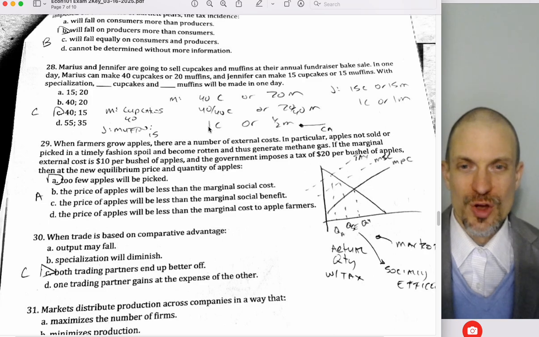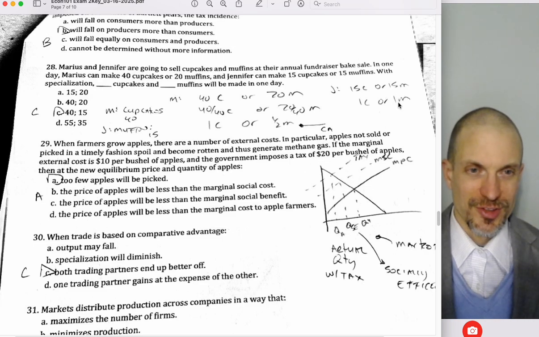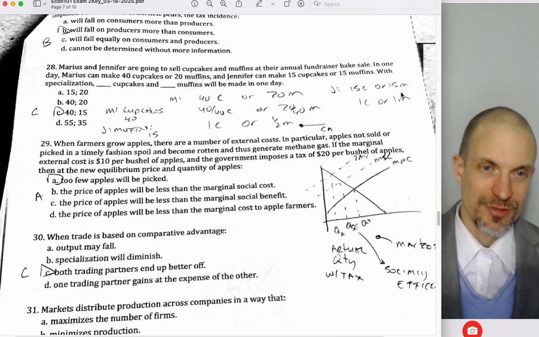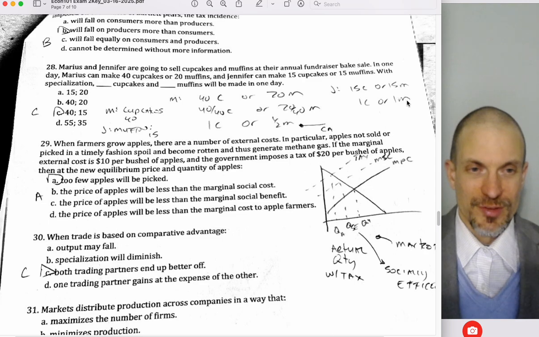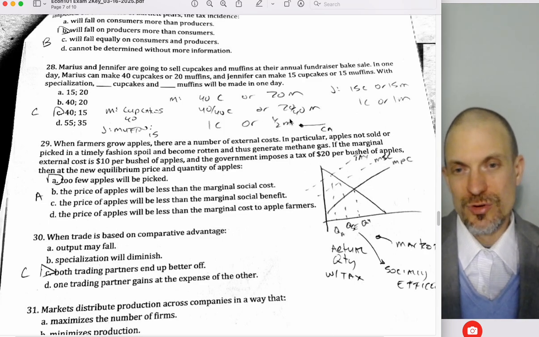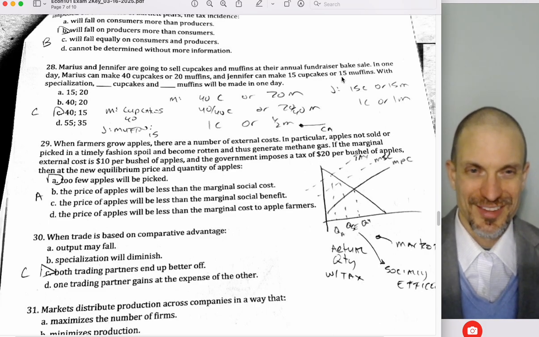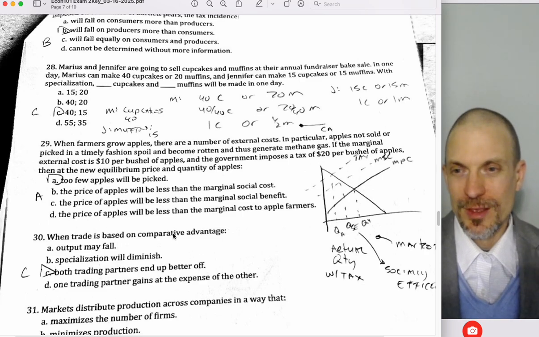We know that because you want to specialize in whatever you have the lowest opportunity cost in. Here, Jennifer's opportunity cost of 1 cupcake is 1 versus 1/2. So Jennifer has the higher opportunity cost of producing cupcakes, therefore specializes in muffins. Oh, by the way, Jennifer's opportunity cost of muffins is 1 for 1, but Marius's is going to be 2. So anyway, Jennifer is going to specialize in muffins. We'll get 15 muffins. There's only one answer that has 15, so we know it's C.